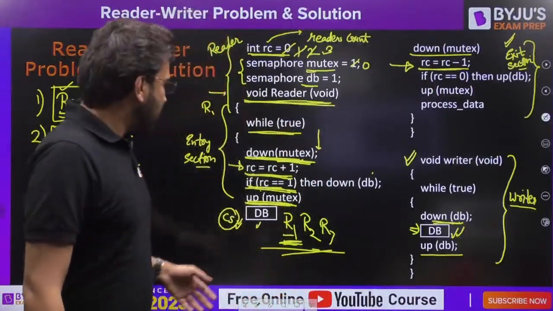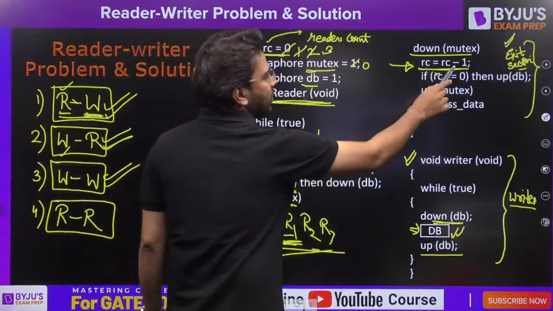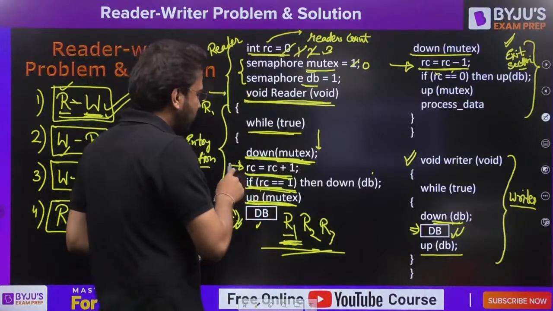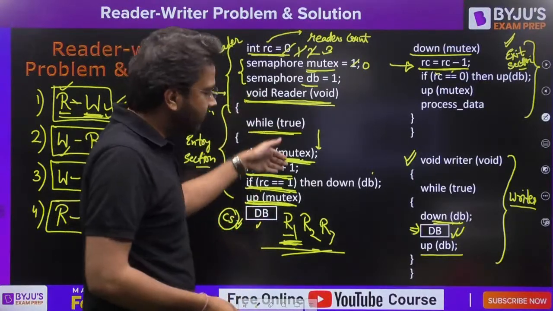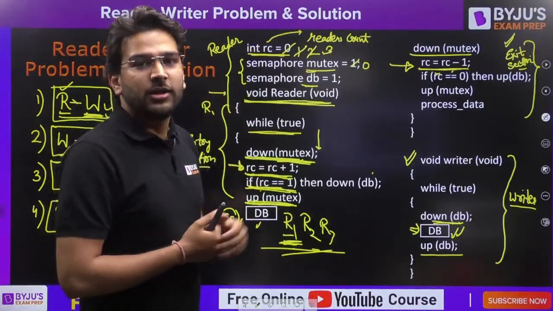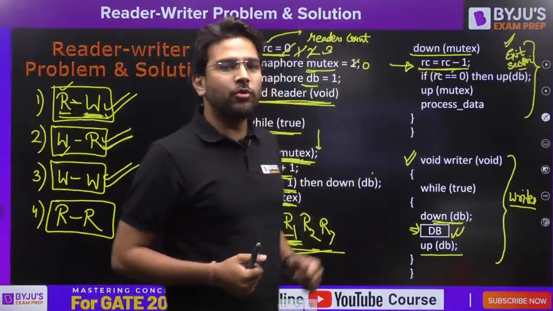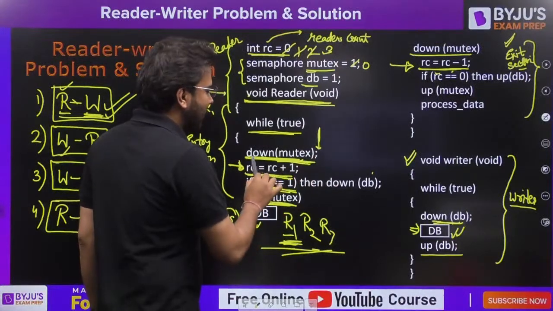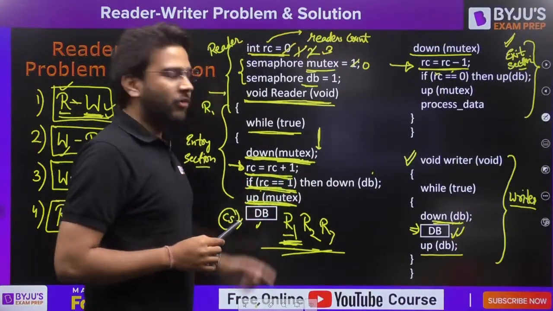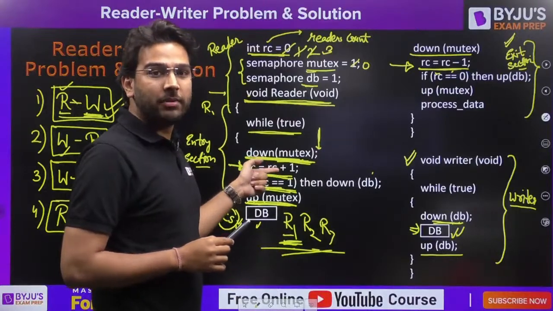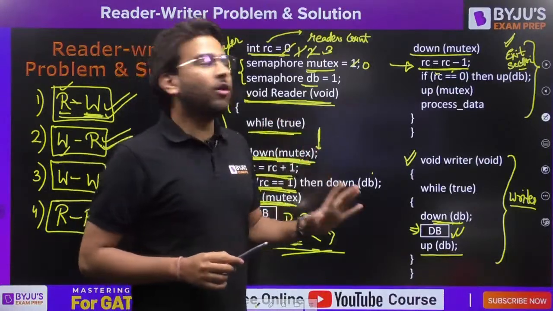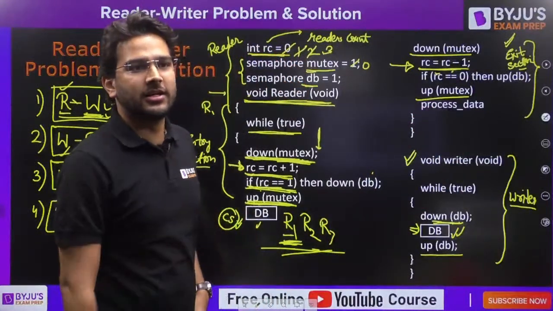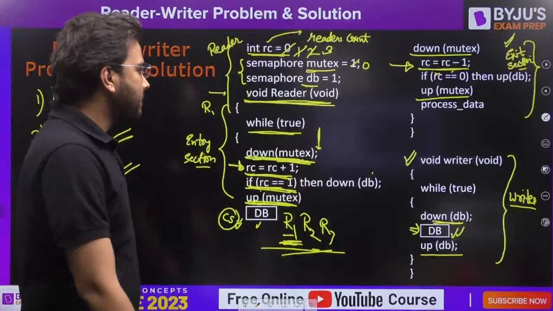Is it clear? If R1 is performing RC = RC - 1, decrementing the value of read count, it does not want at the same time to perform RC = RC + 1 if any other reader is arriving. That is why it is performing down of mutex, so that if another reader arrives, let's say R4, it will get blocked here. It will not be able to perform RC = RC + 1 till we signal the value of mutex, till we up the value of mutex. This is the reason here. Is it clear to all of you so far?